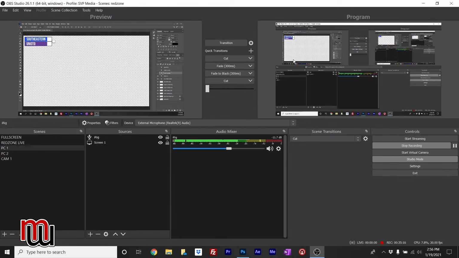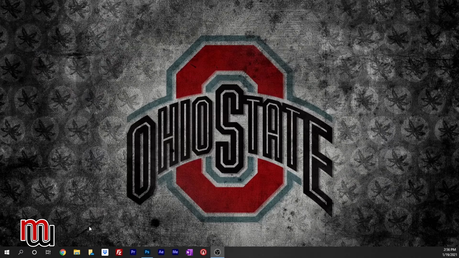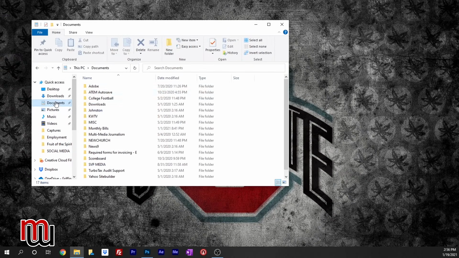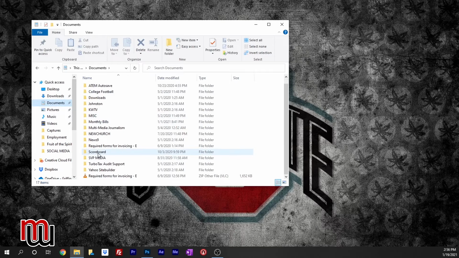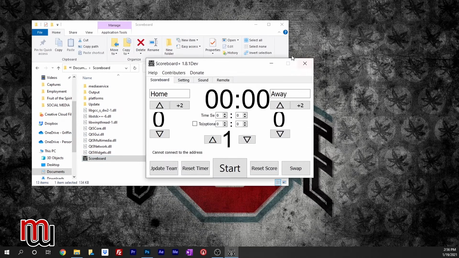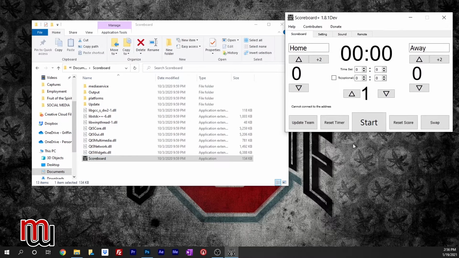And so quickly what I will show you is, if I go back to this screen, I'm going to minimize, and it's popping up the other screen. Let me pull it over here. All right, go into Documents, and I've already installed it. So here it is, Scoreboard. I open up Scoreboard, and here is the Scoreboard application. And if I open that, this is what you get. This is how I'm going to be able to control the scoreboard.